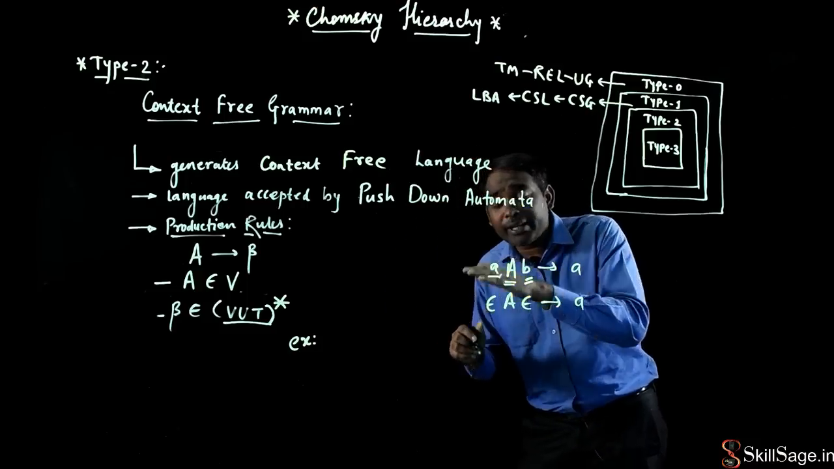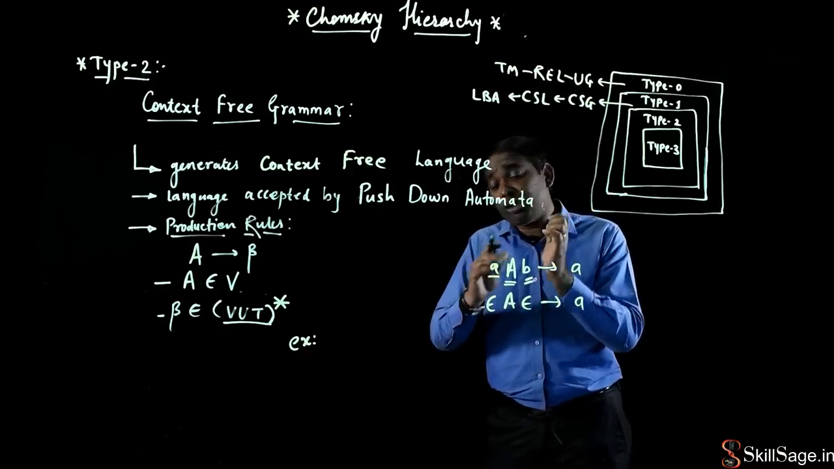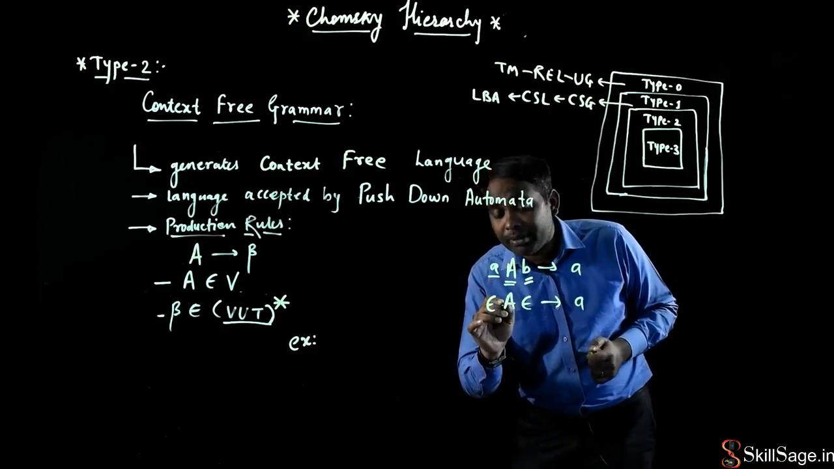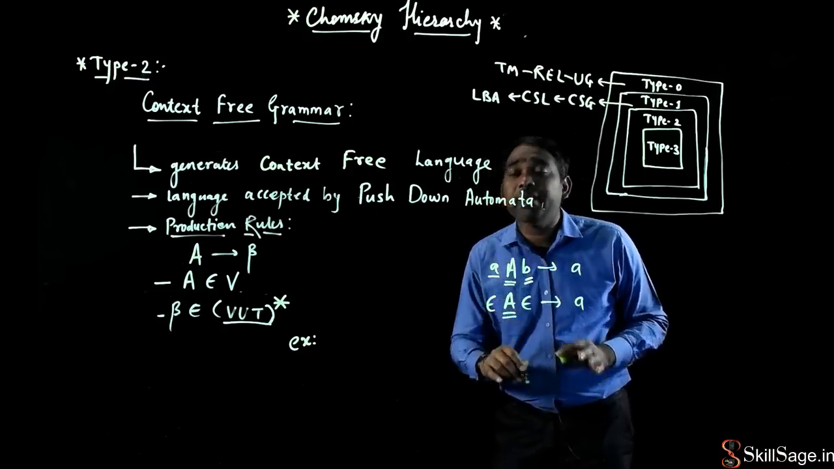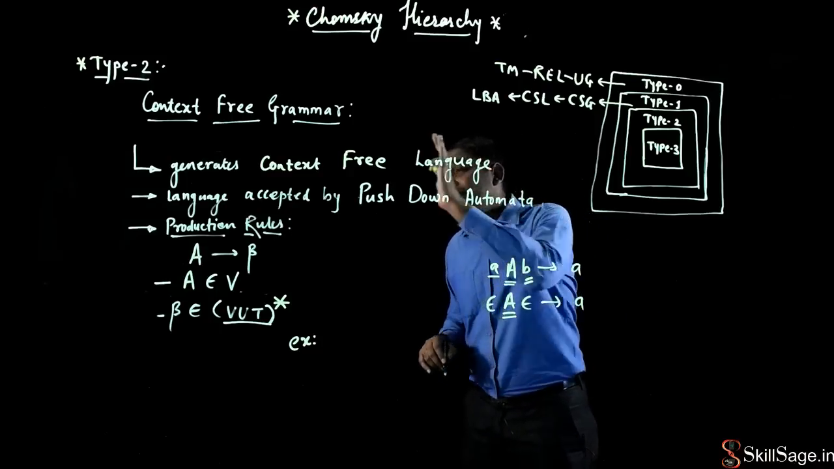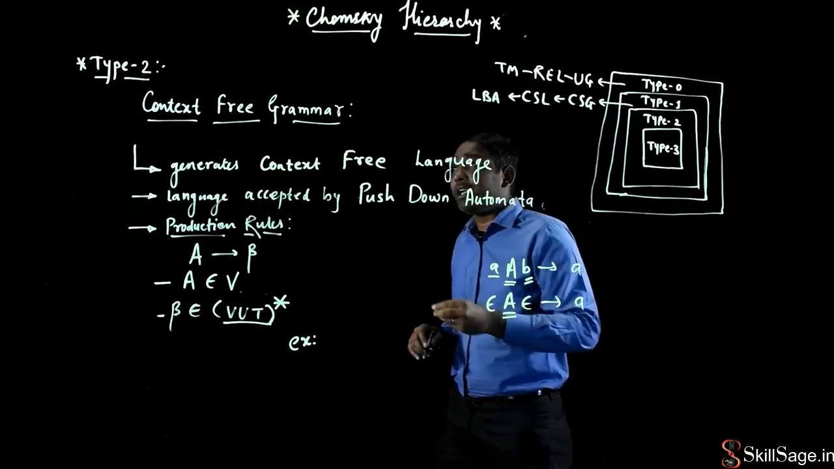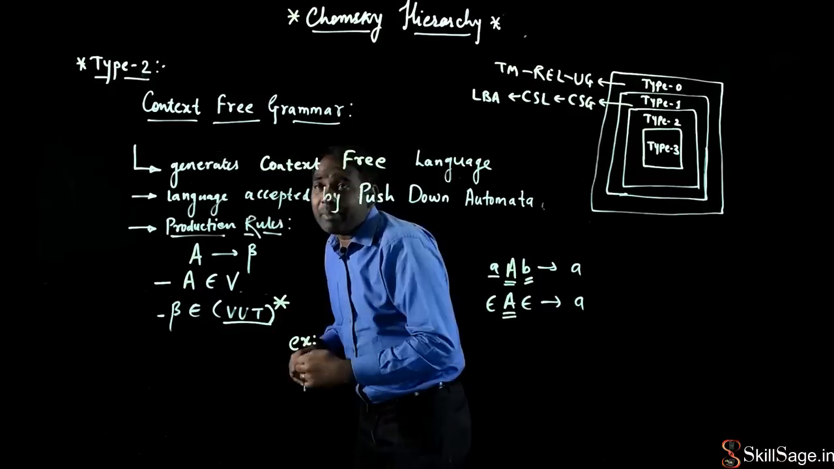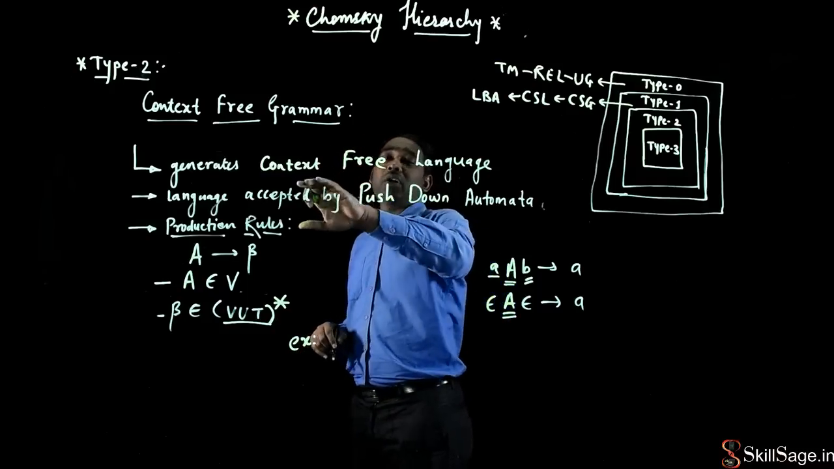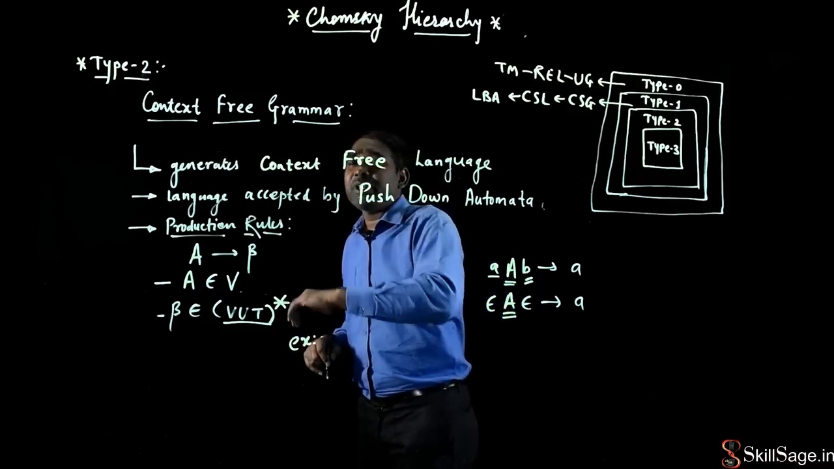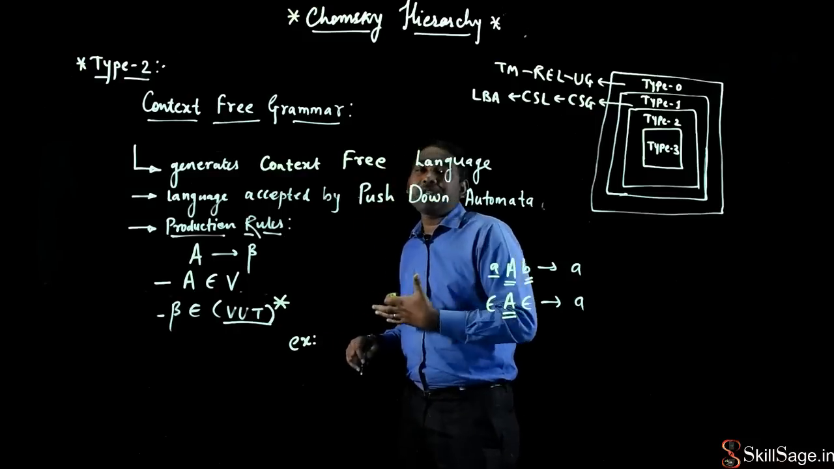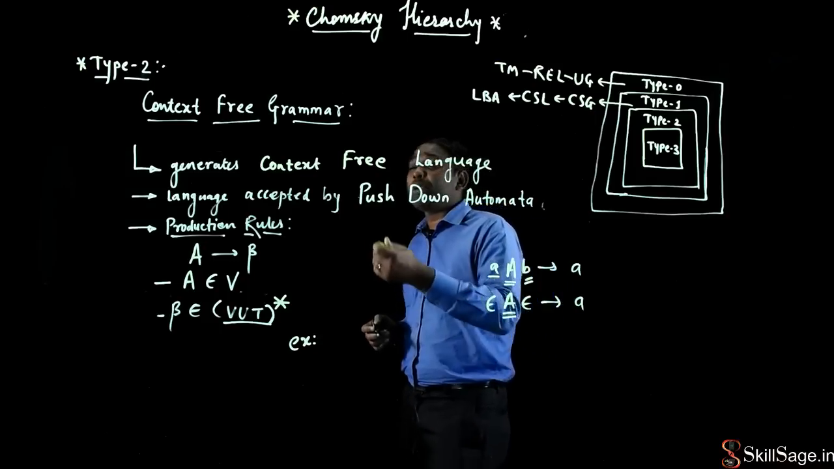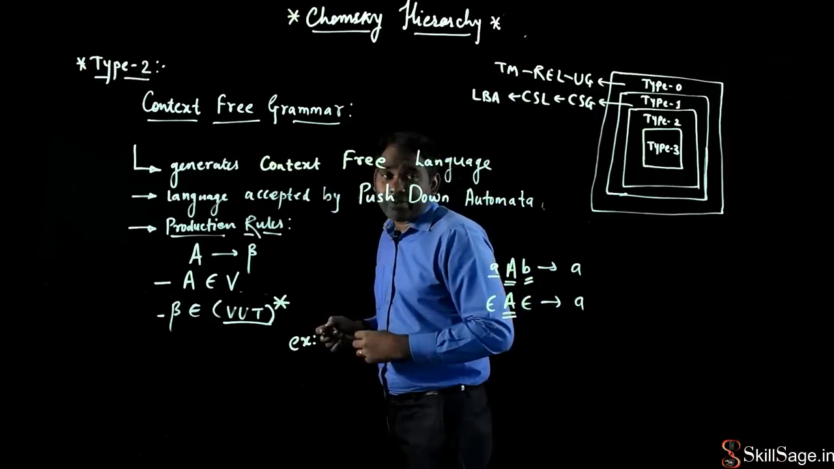On the left hand side of the production rule there should not be any context, it should be free from context. And that means what? It contains only one non-terminal symbol on the left hand side of the production rule. So here you come to know that it's a context free grammar, and this grammar generates a language called a context free language, and this language is accepted by one abstract machine or mathematical model called a push down automata.